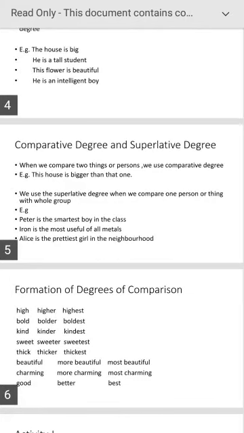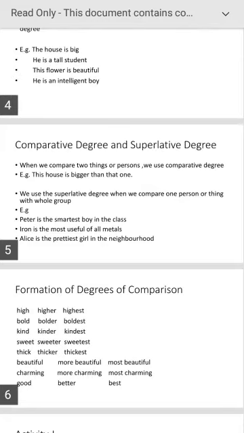Next, we have seen some rules. Generally, we change an adjective into comparative degree by adding er. We change into superlative degree by adding est. Then, if the adjective is long, if it has more than one syllable, in comparative degree we use more. In superlative degree we use most.